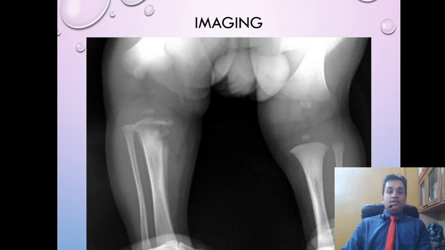Now, the imaging, this is a plain X-ray. Plain X-ray is the first investigation to be done in a case of acute osteomyelitis. Now, as we can see, this is an X-ray of a pediatric skeleton. On the right-sided tibia, in the proximal tibia, what we can see is a lytic or a lucent shadow in the proximal tibial epiphyseo-metaphyseal junction with irregularity of the cortex on the medial side, with another lucent shadow here indicative